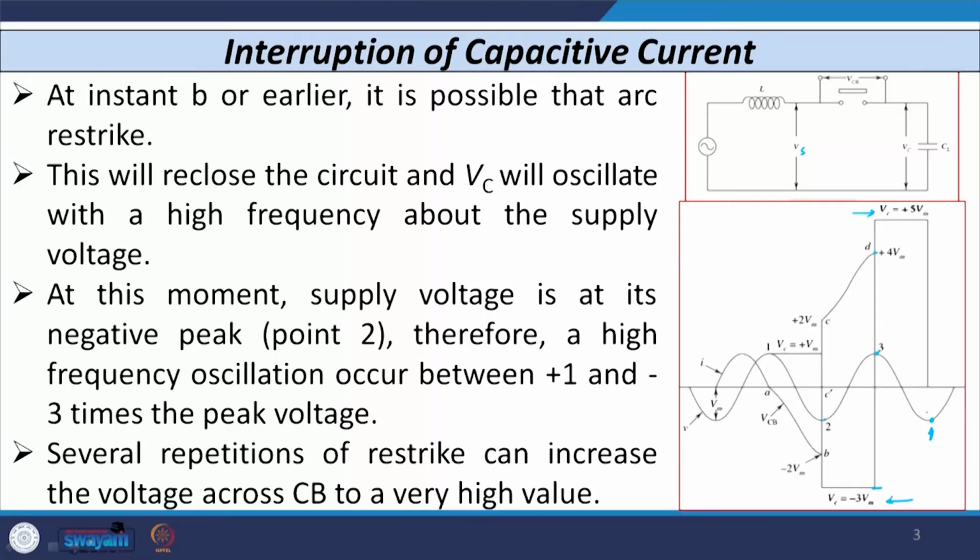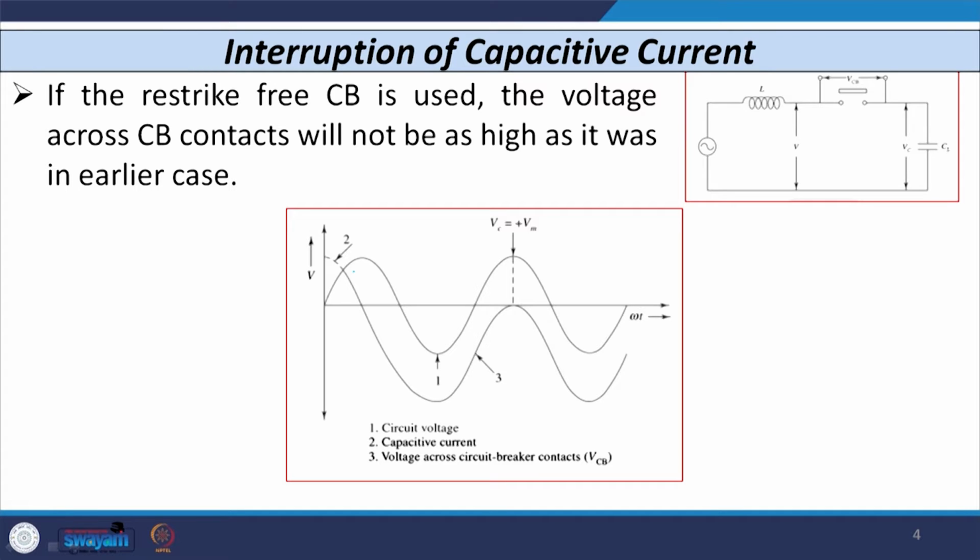So, the voltage across the contact of the circuit breaker becomes very high, and the contact of the circuit breaker has to withstand such a very high value, particularly when the current is interrupted by the breaker. Whatever voltage appears across the contact of the circuit breaker, the breaker has to withstand that value. If you use a restrike-free circuit breaker like a vacuum circuit breaker, then the voltage that appears across the contact is not as high as in the previous case.